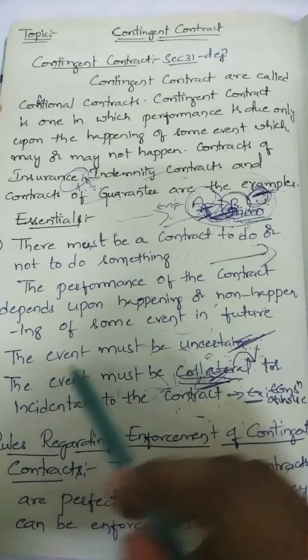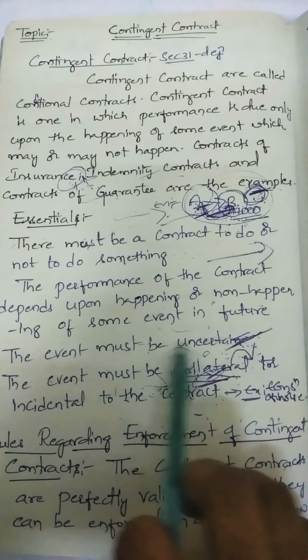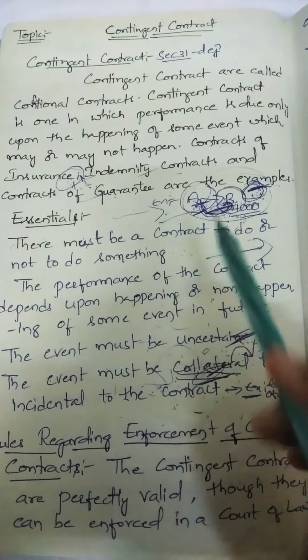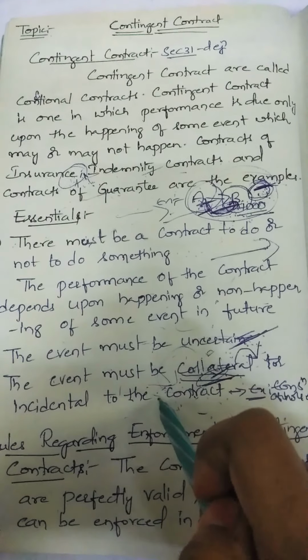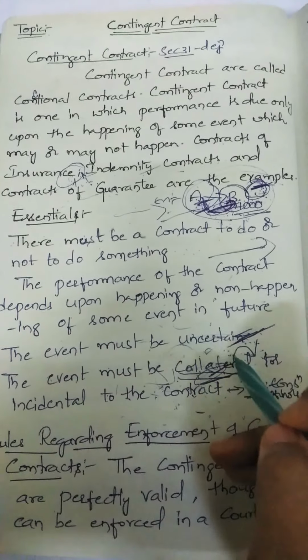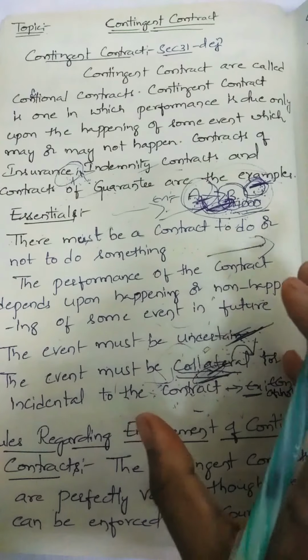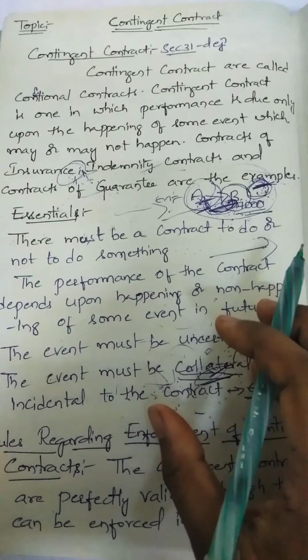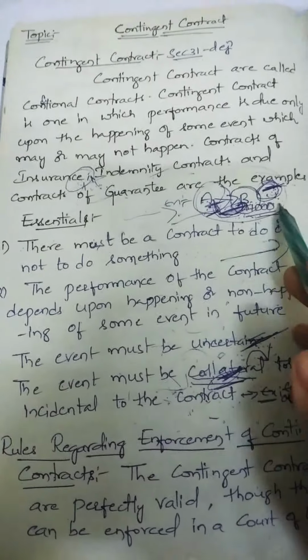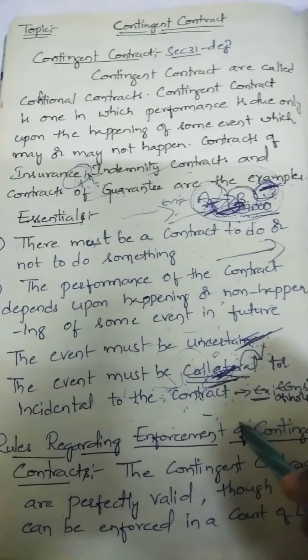Hence, if after completion of the main objective, the part following the main objective is given conditions, then that comes under contingent contracts. After completion of the main objective, whatever other part of the contract he makes conditional or contingent will be called collateral. Okay, so these are the essentials of the contingent contract.